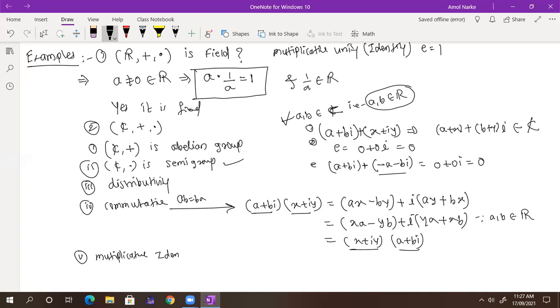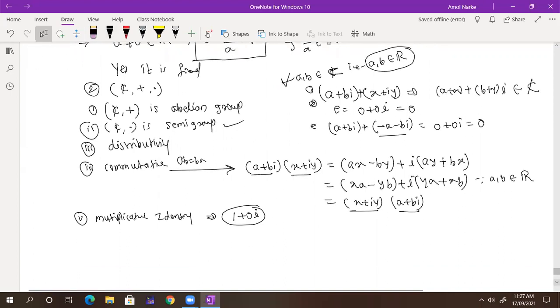What is the multiplicative identity? 1. So how can you write 1 here? 1 plus 0i. Yes. Now, your target is what? Every non-zero element should have an inverse. So tell me, suppose I have a plus bi belonging to the complex numbers. What is its multiplicative inverse?